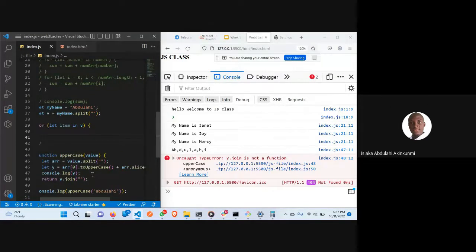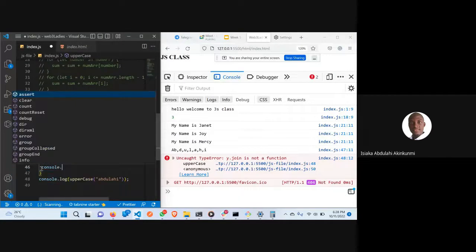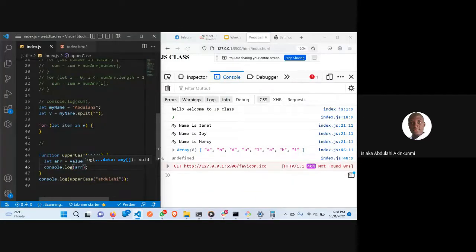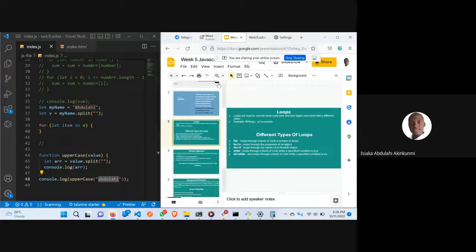But what I want to explain here is this: you can always convert a string to an array by using split. If I say console log array here, it has converted each one of them to an array. So that's how it works actually. So that's how functions work. I hope that is clear.